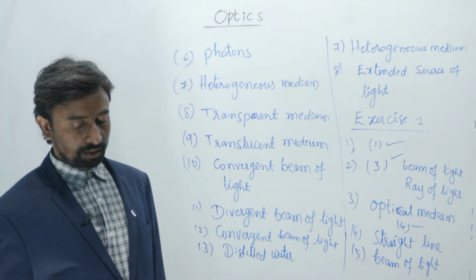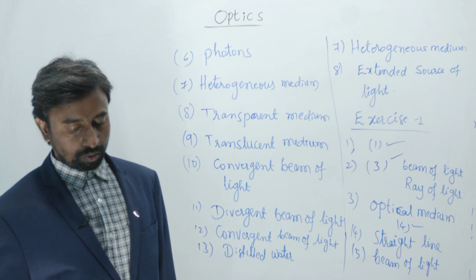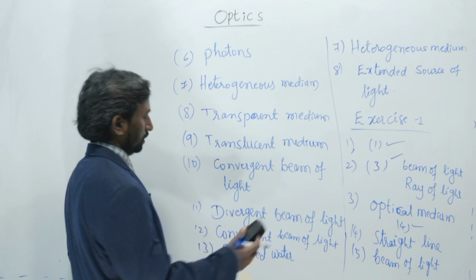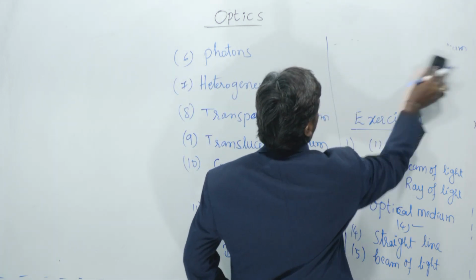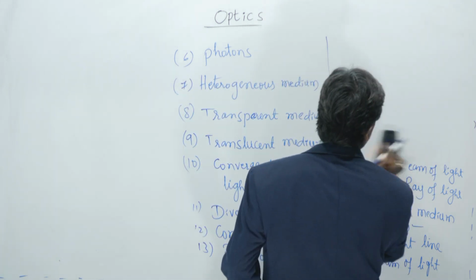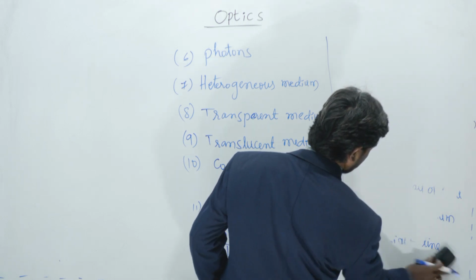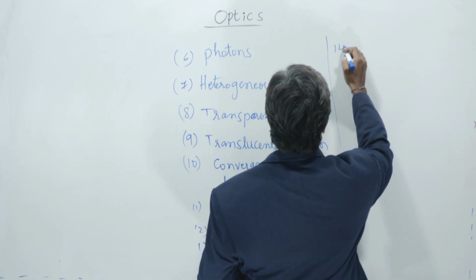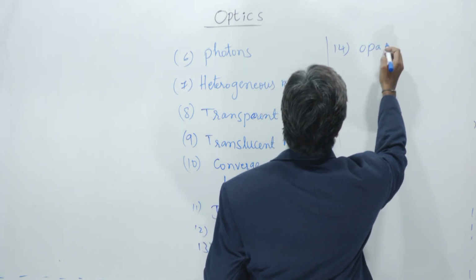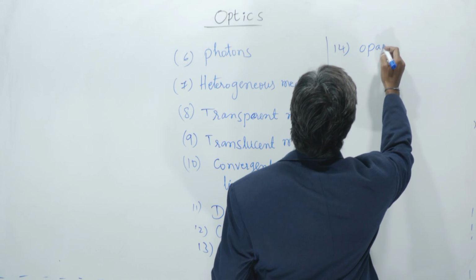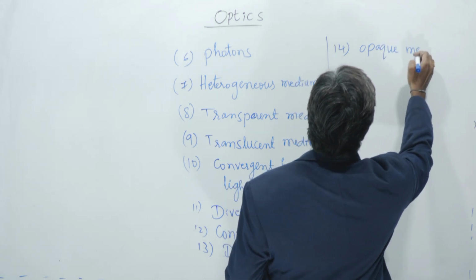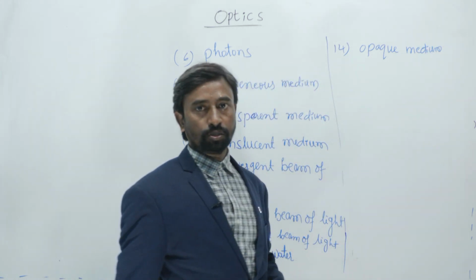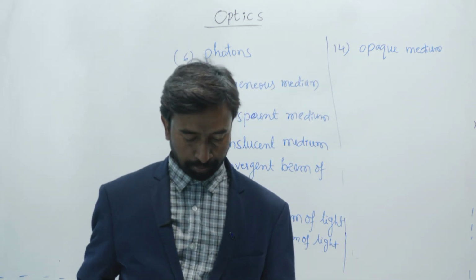Okay. So 14th one, bodies which do not allow light energy to pass through them are called opaque bodies, opaque medium. So 14th one is opaque medium. The light energy does not pass through them, so they are called opaque medium, opaque bodies.